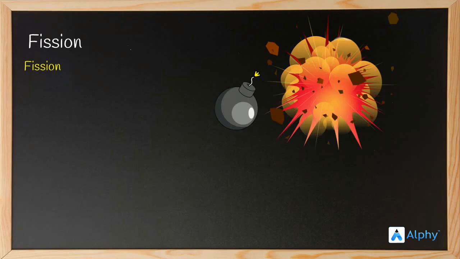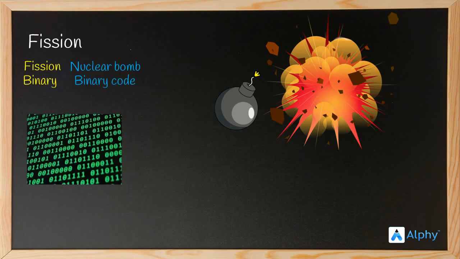Today we are going to learn about fission. Tell me, what is the first image that comes to your mind when you hear about fission? Was there a nuclear bomb or a nuclear blast that comes to your mind? What about binary? Is there a binary code that comes to your mind? Okay, how about multiple? Who doesn't know the meaning of multiple?